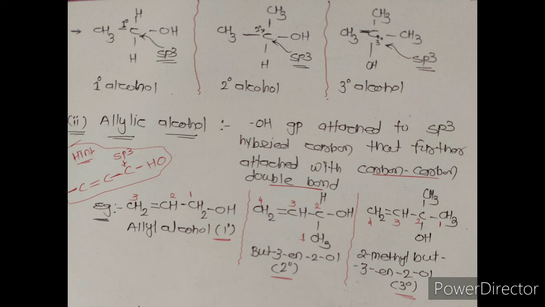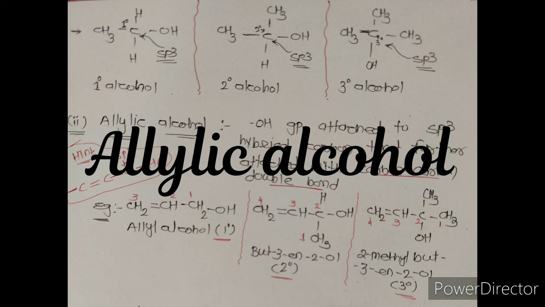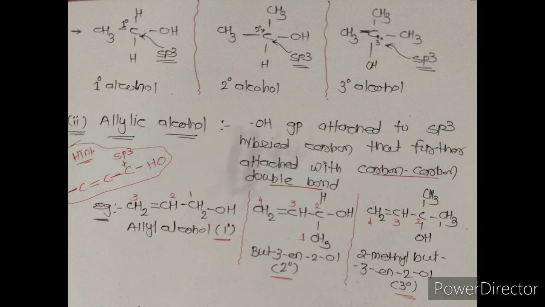Next classification, allylic alcohol. Allylic alcohol is very important for board as well as for NEET and GUJCAT exams. In allylic alcohol, the hydroxyl group is attached to an sp3 hybridized carbon atom and that carbon atom is further attached to a carbon-carbon double bond. We can simply remember it like this: a carbon-carbon double bond attached with a carbon, and that carbon further attached with an OH group. For example, CH2=CH-CH2OH.